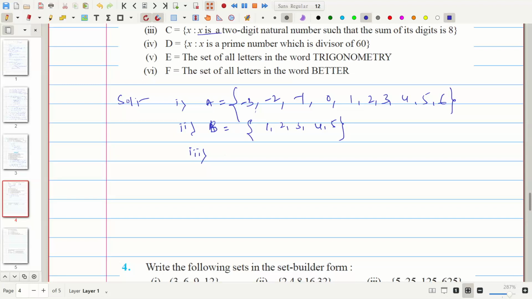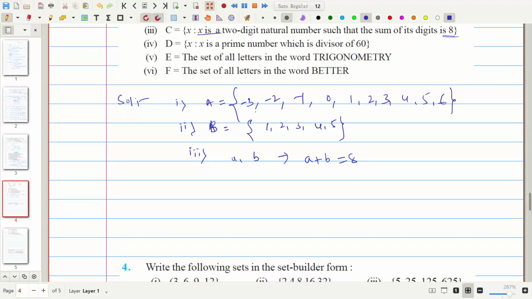So two numbers are given and the sum of its digits is 8. Means you take two numbers, A and B are two numbers, and the sum of A and B will be 8.